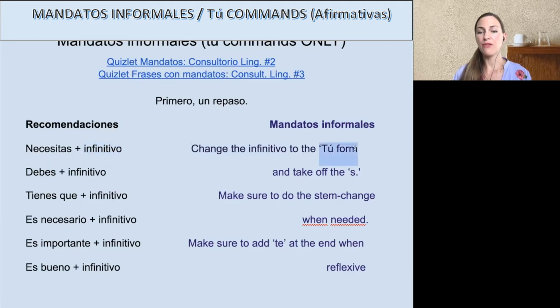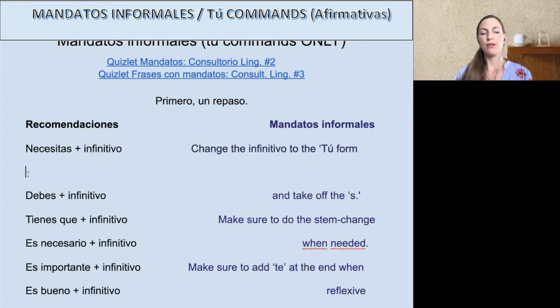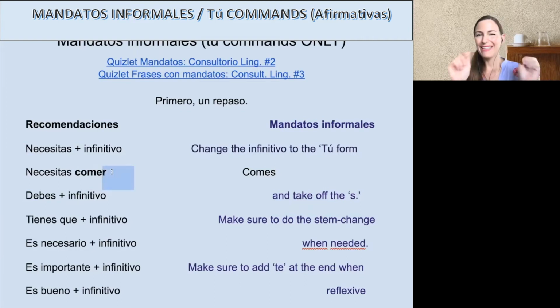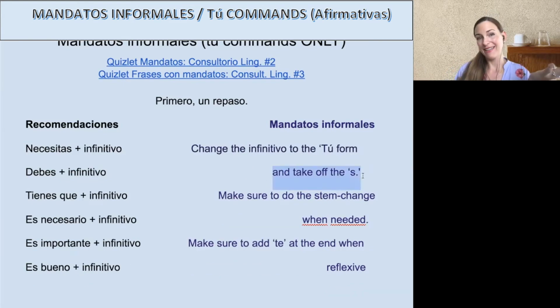And turn it into the tú form, meaning here, if we have, bueno, por ejemplo, necesitas comer, right? Well, we're just going to take that comer, that's our infinitivo, and to form tú, es, right? ER verb, comes. And as you see here, take off the S. You could say just take off the R from this, but then you might miss a stem change, which we'll talk about. So, come, eat. Bueno, and that's it.